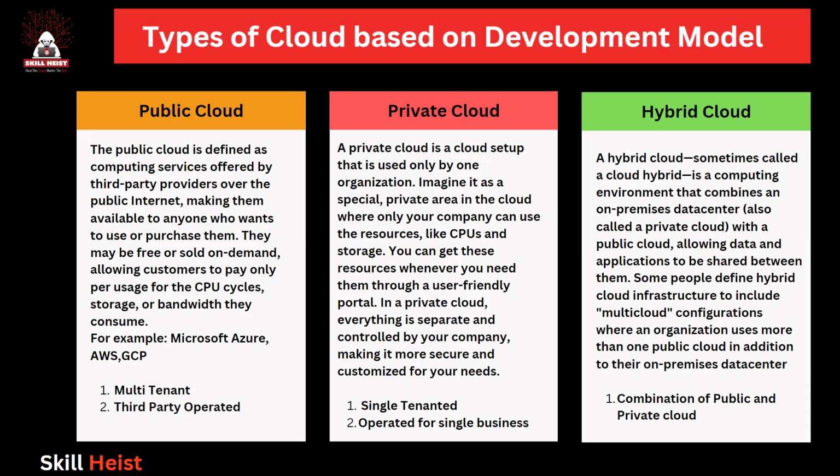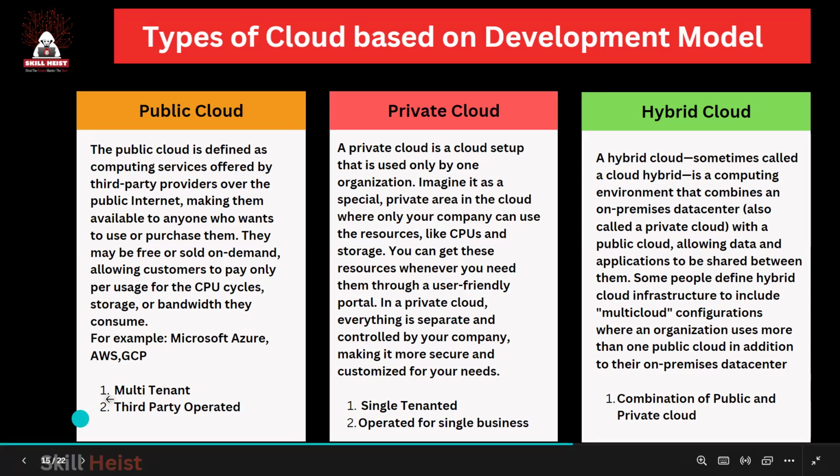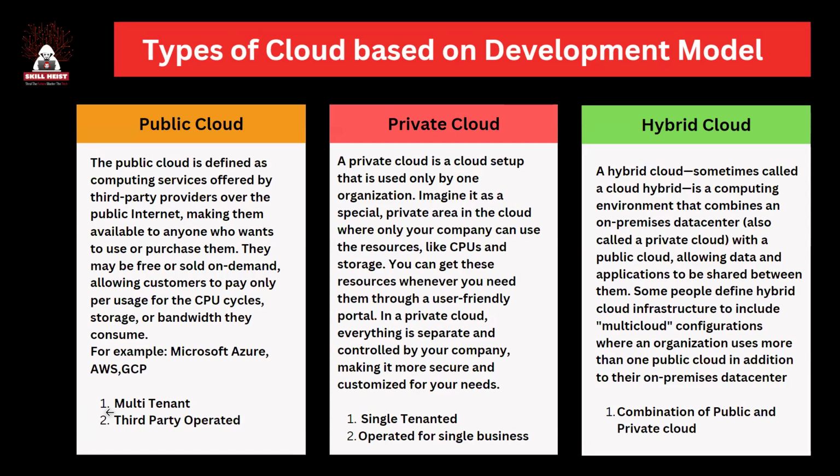Private cloud, where you yourselves create a data center for your organization and you manage it accordingly. So private cloud is also known as on-premises, right? Then we have hybrid.